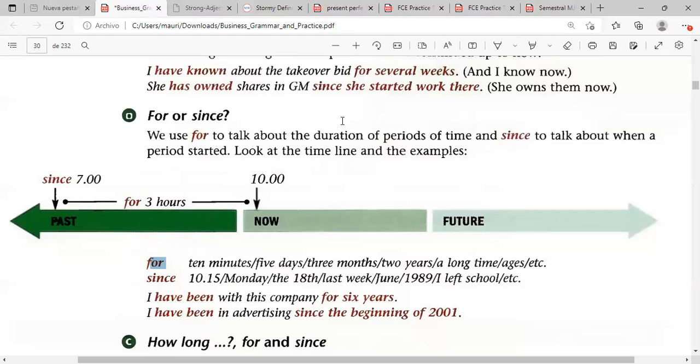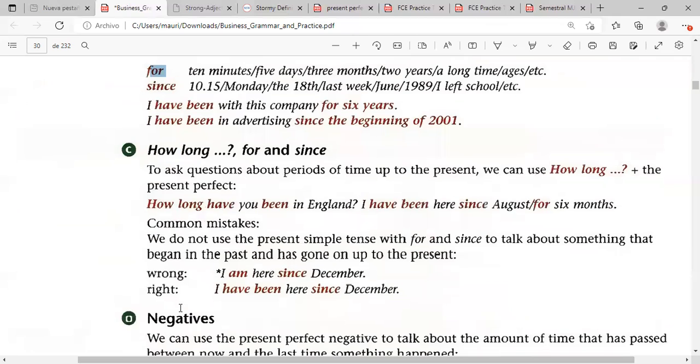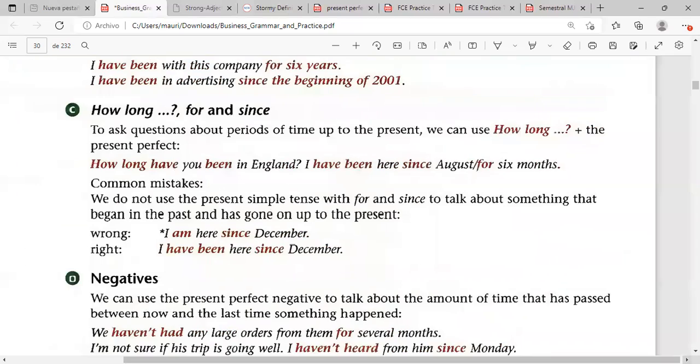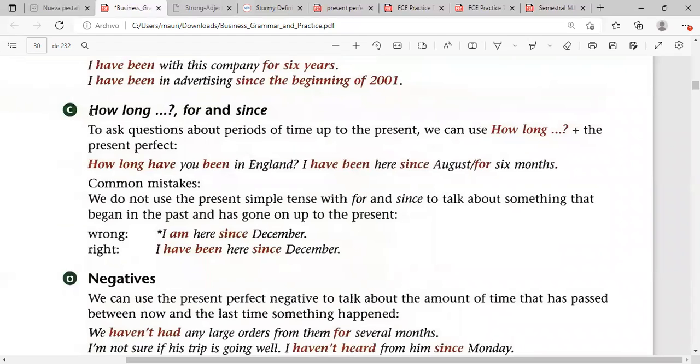So thank you, Karen. In this case, once again, for is when we talk about quantity. I'm talking about numbers. I can talk about months, days, hours, centuries, but remember we normally are referring to quantity. Now, let's continue on this second part. When we talk about quantity, we also use how long.